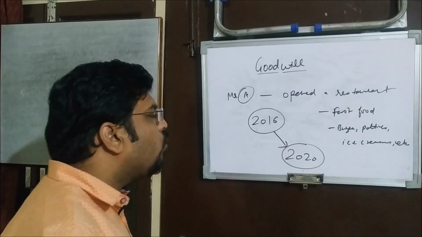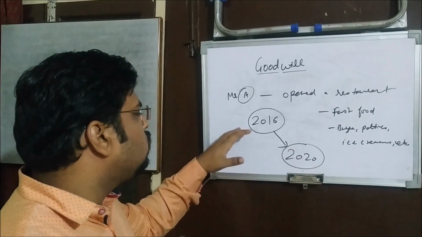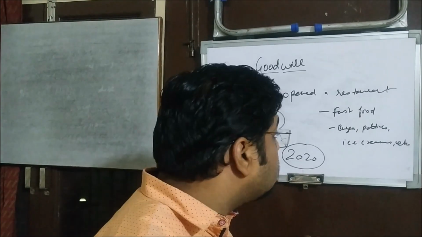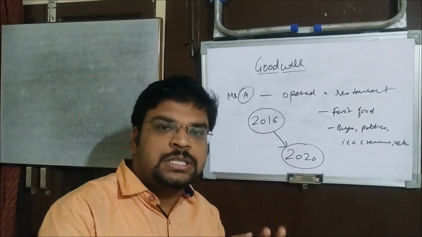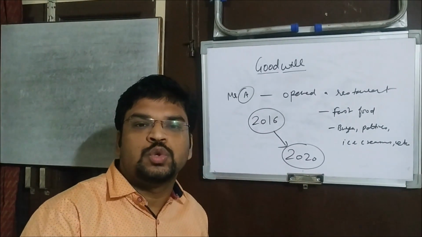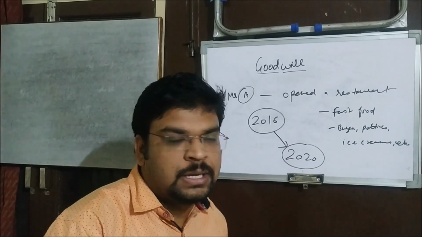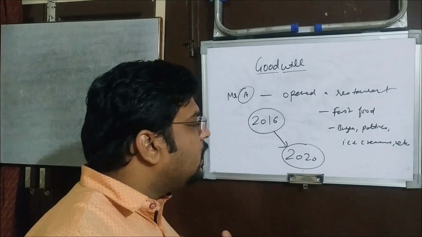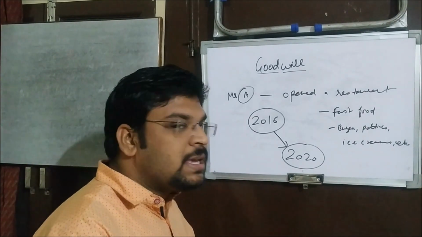So when he opened his business, the goodwill of his business was nil because there was no previous record.